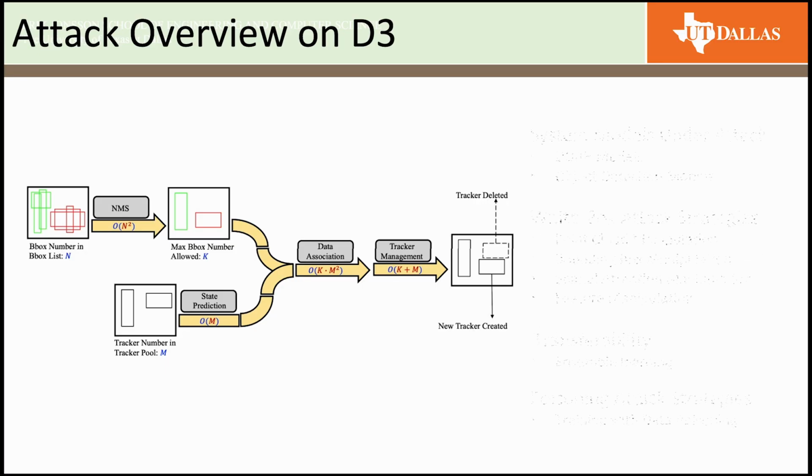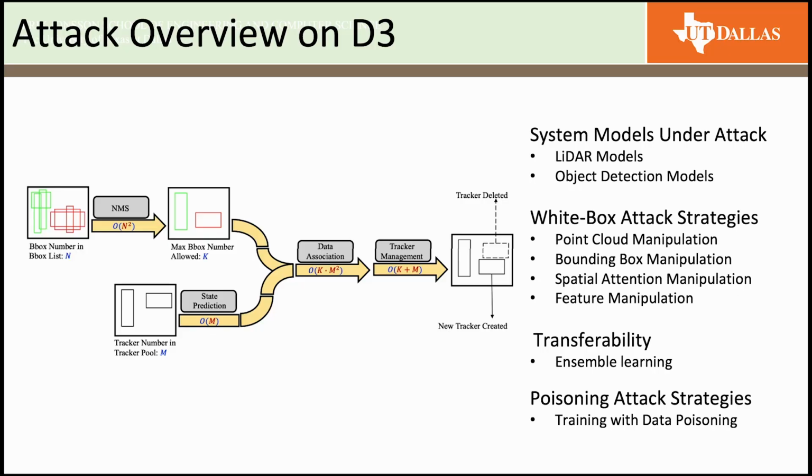Towards this, we found a few white box attack strategies: point cloud manipulation, where it perturbs LiDAR-based systems to create phantom objects; bounding box manipulation, where the input forces detectors to emit redundant and overlapping boxes, multiplying NMS and association cost; spatial attention, where adversarial noise redirects attention to irrelevant regions; feature manipulation, where perturbations densify the activations, defeating the sparsity or quantization so hardware runs on costly full-precision computation.